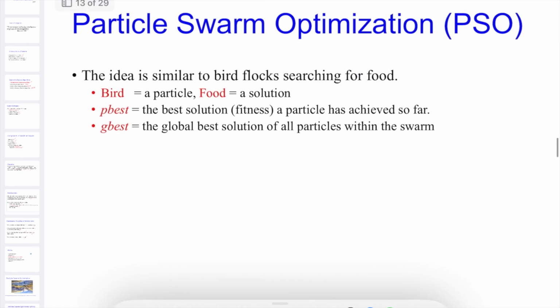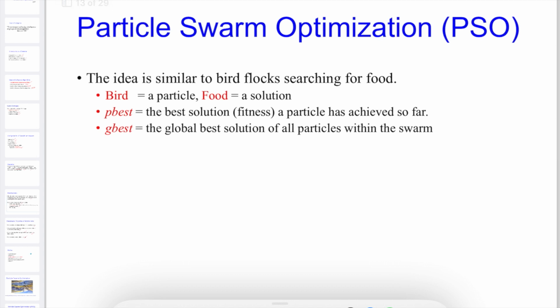Now you can see here, there are two key terms. A bird is a particle and food is a solution. They are going to find the food, that is the solution, and the bird is a particle, which we generally call a swarm of particles.